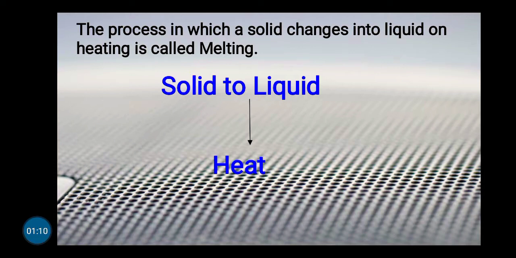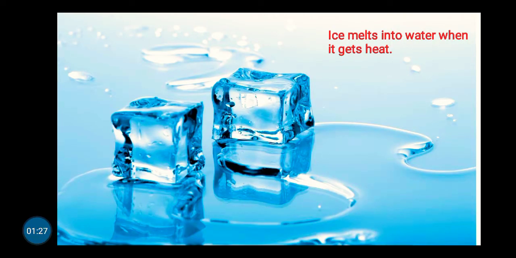The process in which a solid changes into liquid on heating is called melting. When a solid gets heat, it turns into a liquid. Let us look at some examples. Ice melts into water when it gets heat.